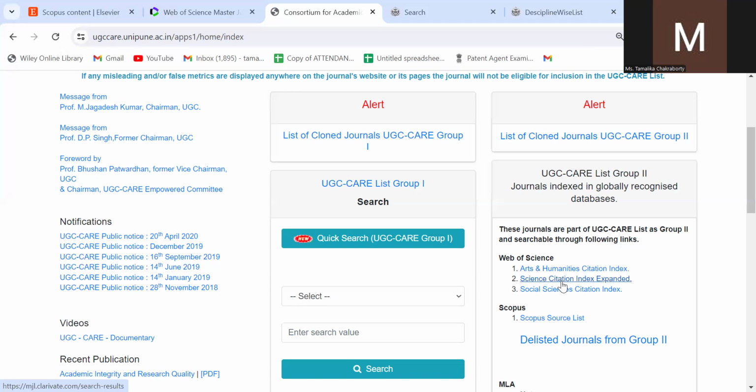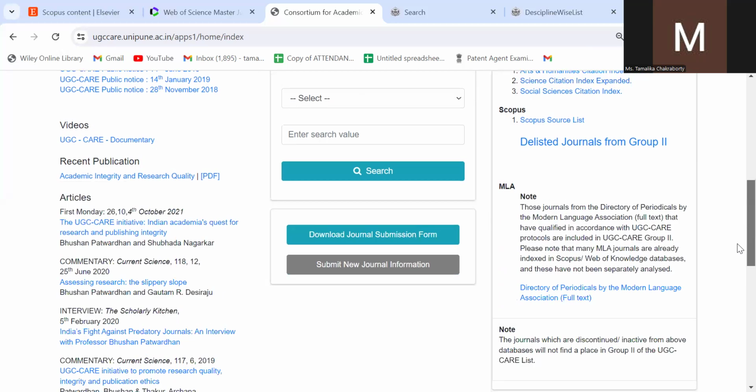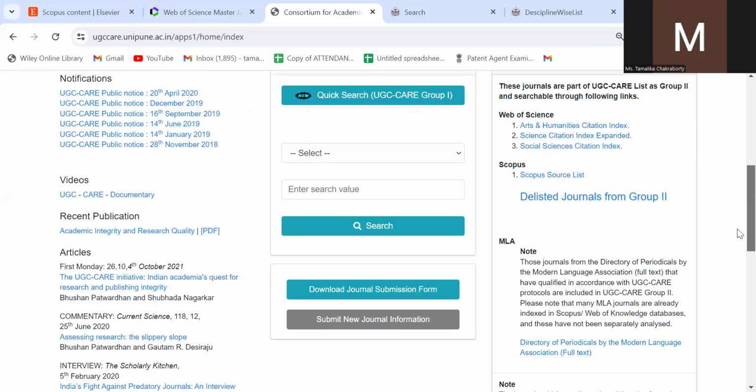All Web of Science indexed journals are in UGC Care too. All Scopus journals are actually in group 2, right? They have even shown the delisted journals from group 2, which journals have been delisted, that is, they are not in the list from group 2.